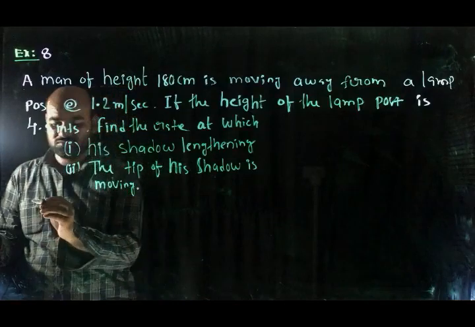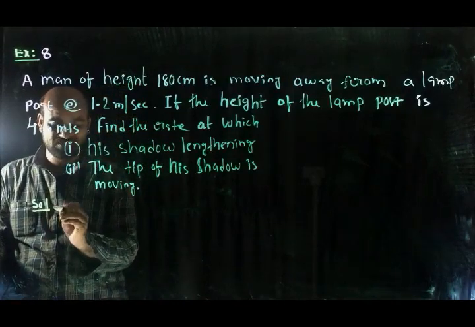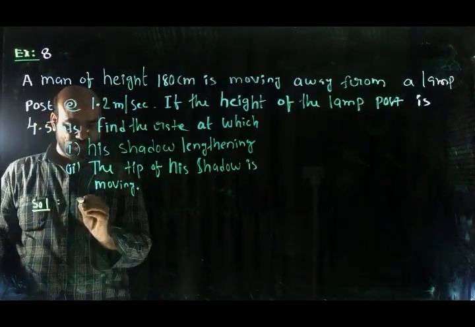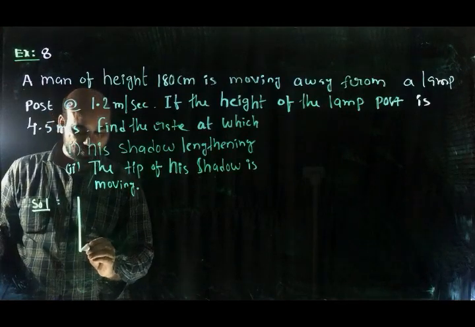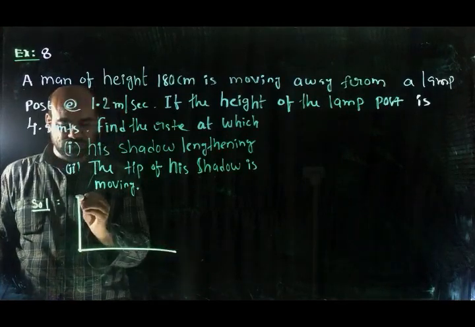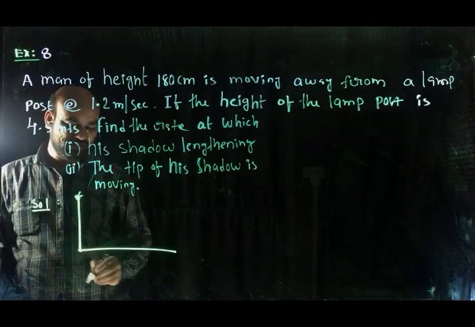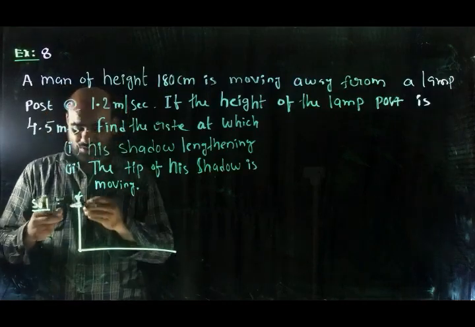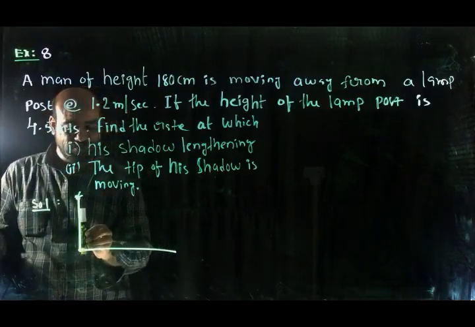First of all, we need to draw a rough sketch for this problem. This is the lamp post, this is the ground. The person is traveling away from the lamp post.